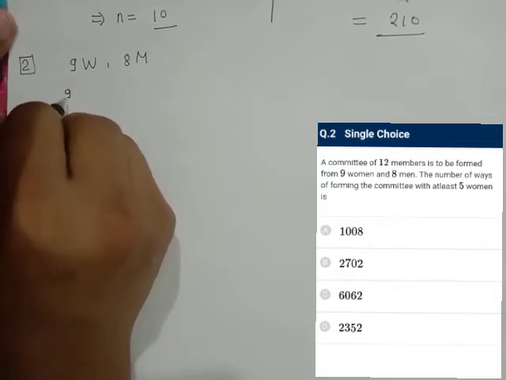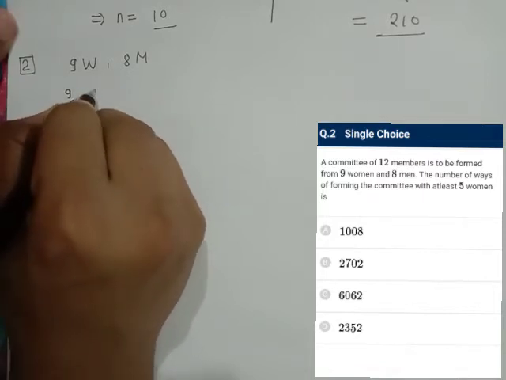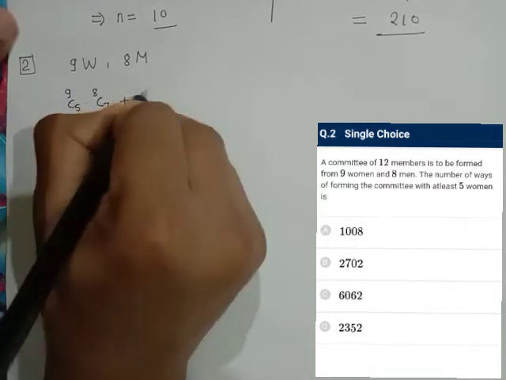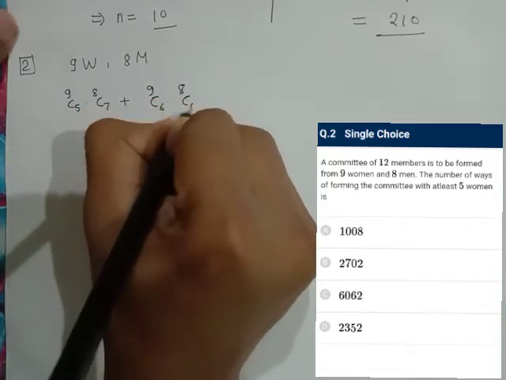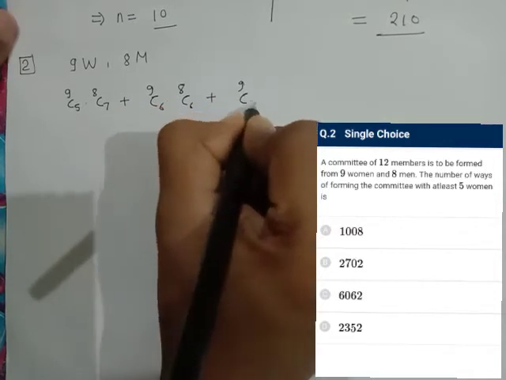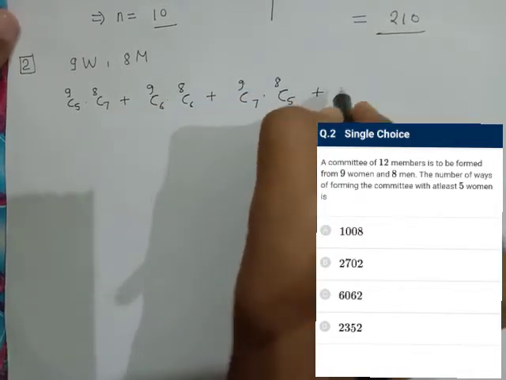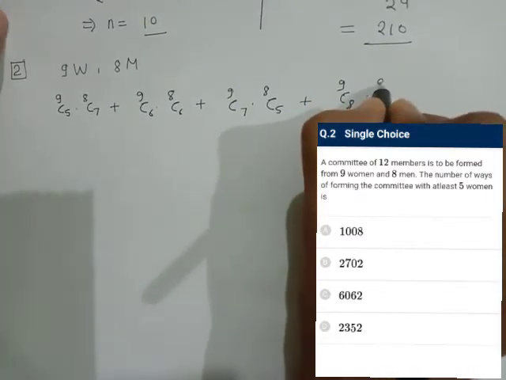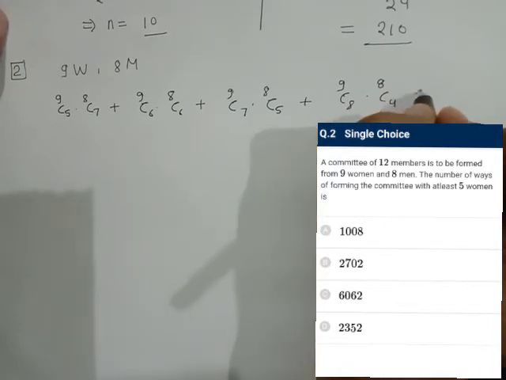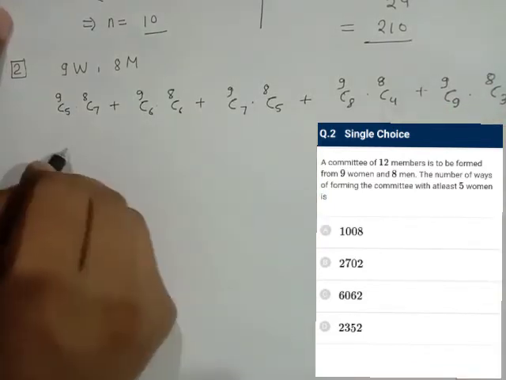We can take 5 women as 9C5 and 7 men, plus 9C6, 6 women and 6 men, then 7 women and 5 men, then 8 women and 4 men, then finally 9 women out of 9 and 3 men out of 8.